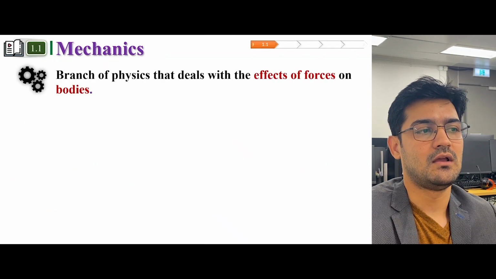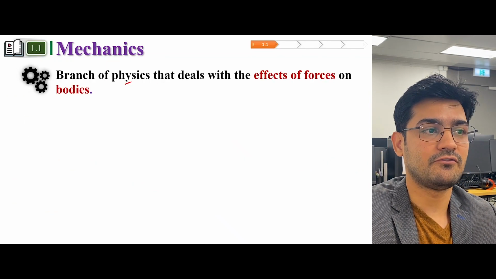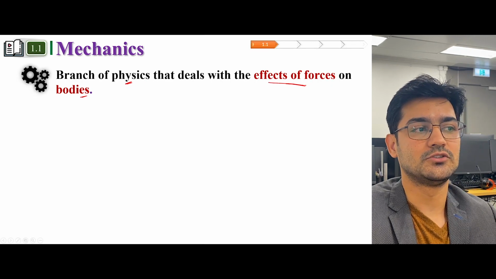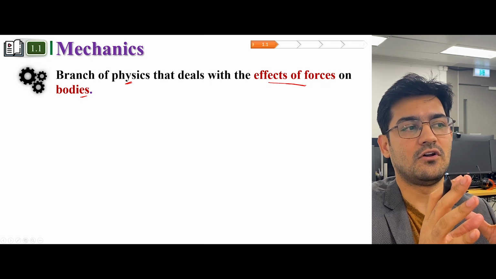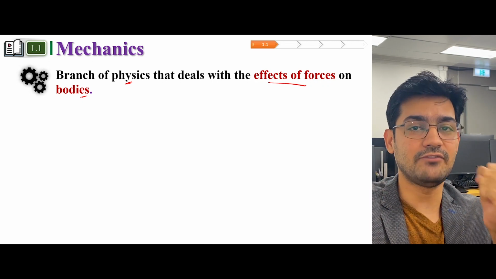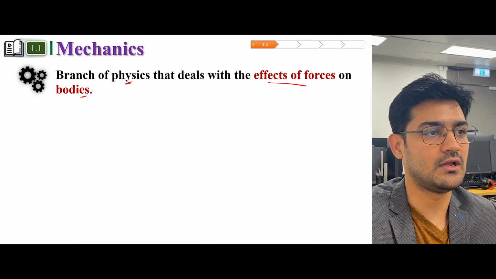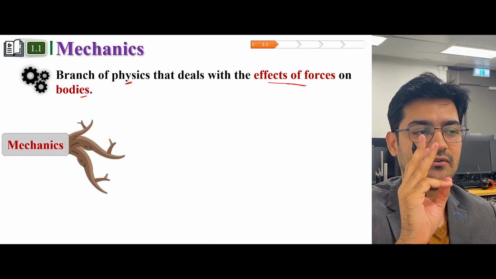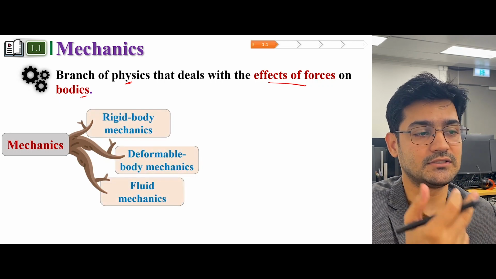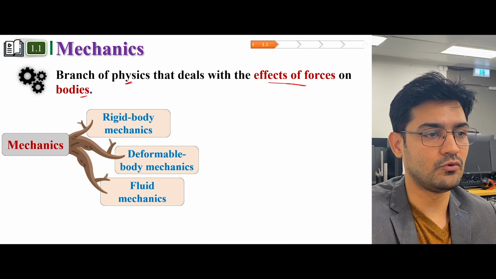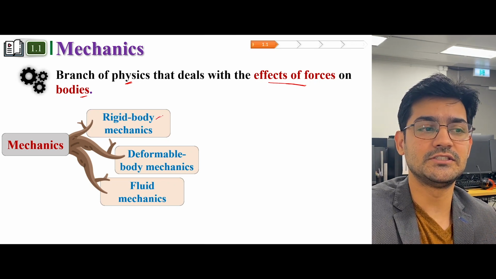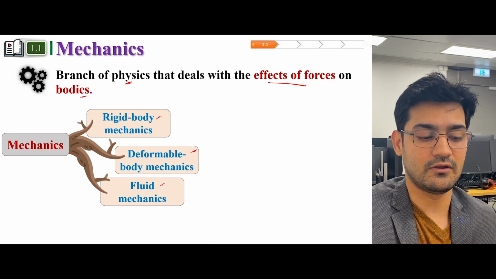So what is mechanics? Mechanics is a branch of physics that deals with the effect of forces on bodies. So basically, we have two components of mechanics. You have forces and you have bodies. And studying the effect of forces on bodies is called mechanics. And mechanics has 3 branches, which are rigid body mechanics, deformable body mechanics, and fluid mechanics. So basically, this is the effect of forces on a rigid body or deformable body or fluids.